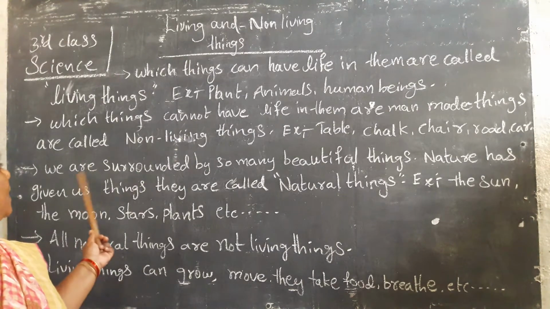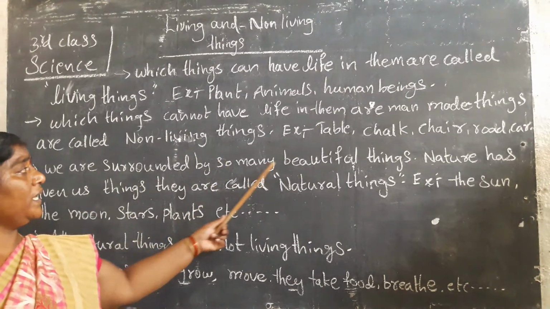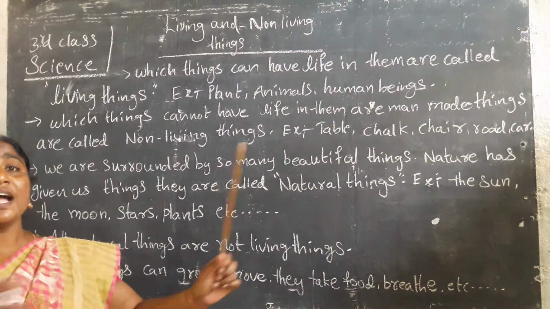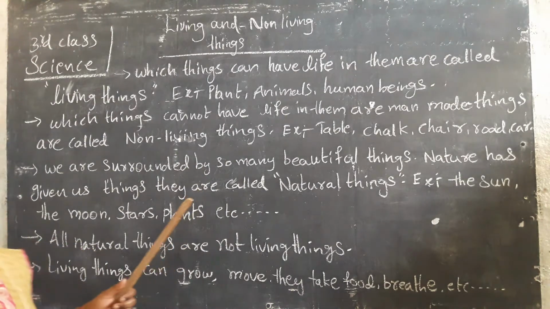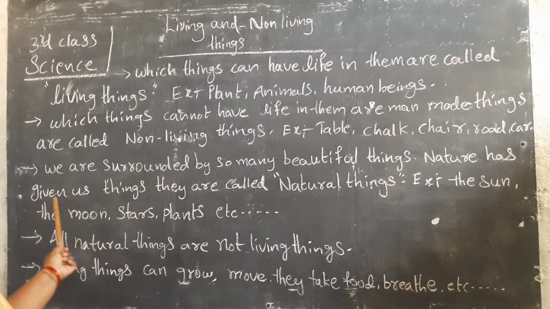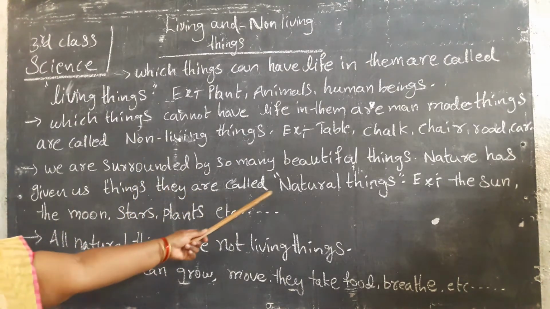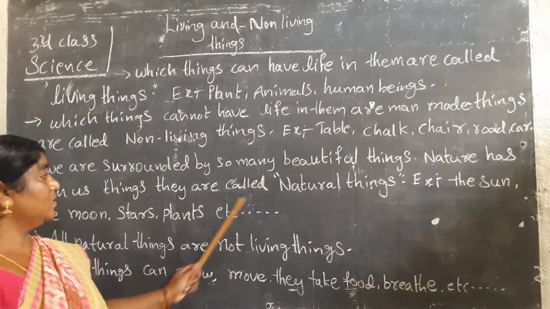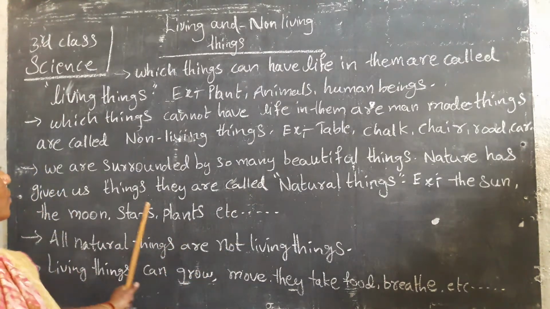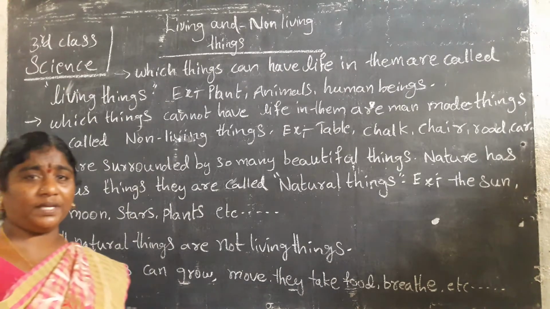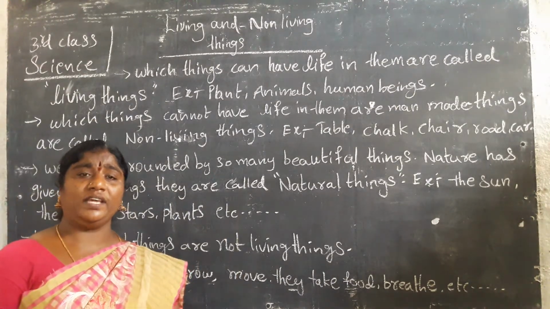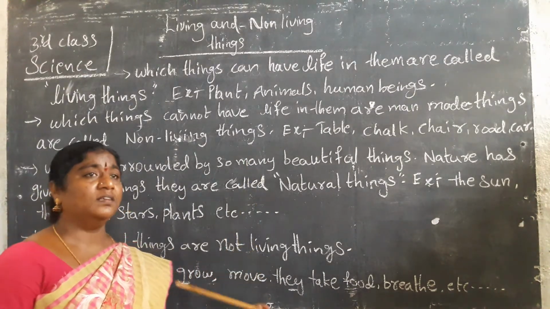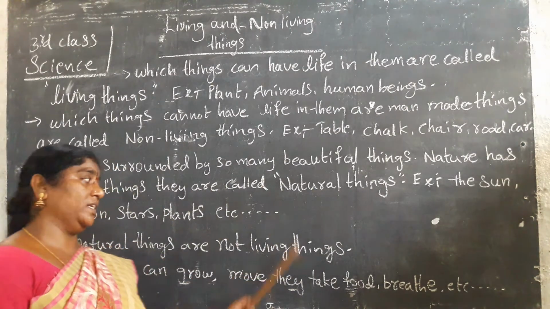Our surroundings have so many beautiful things. The nature has given us these things. They are called natural things. Nature gives us things like the sun, the moon, stars, plants and human beings. They are natural things that nature gives us.